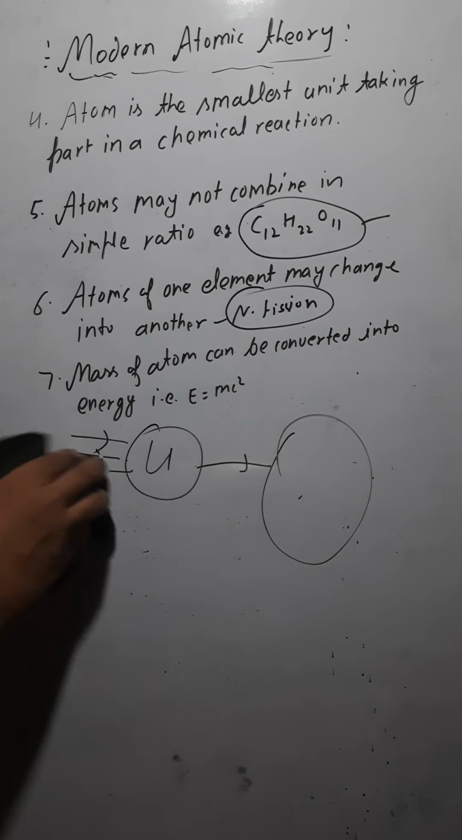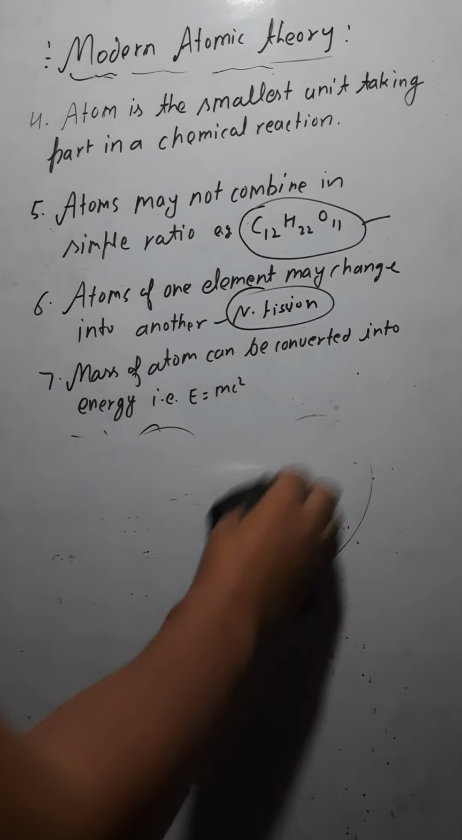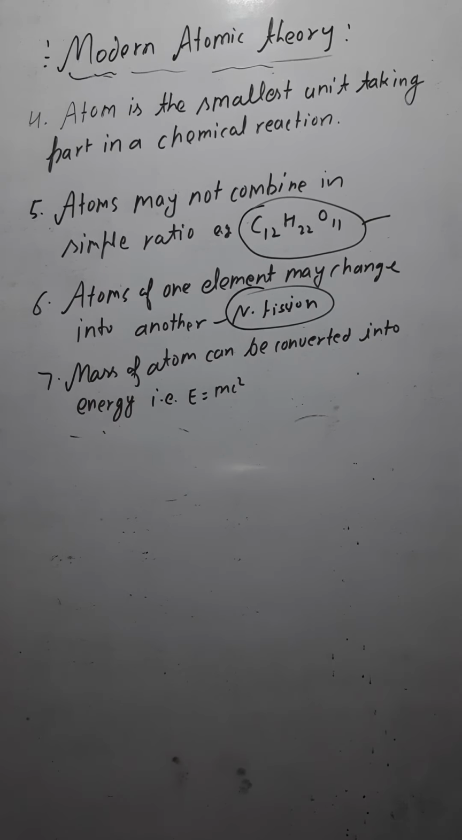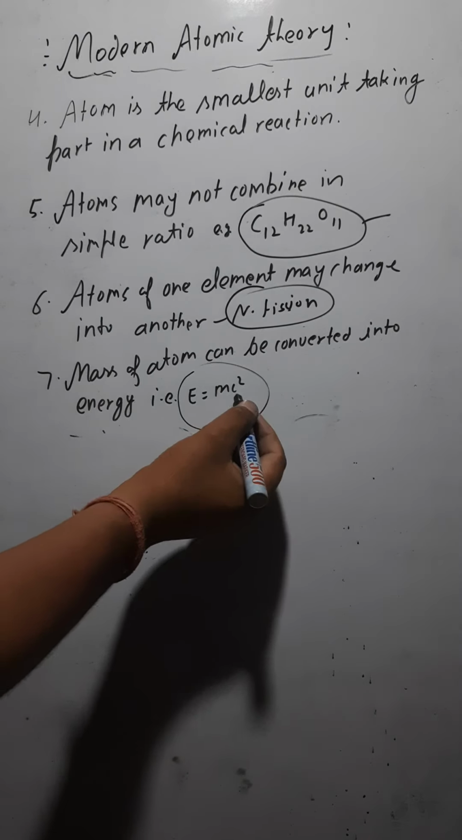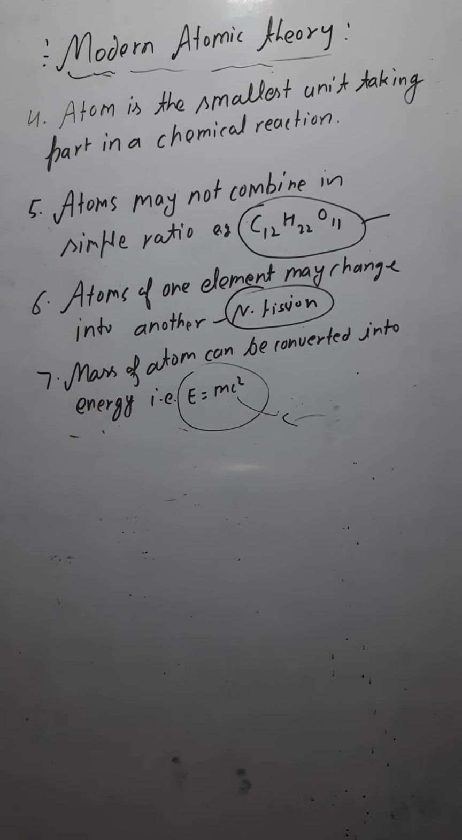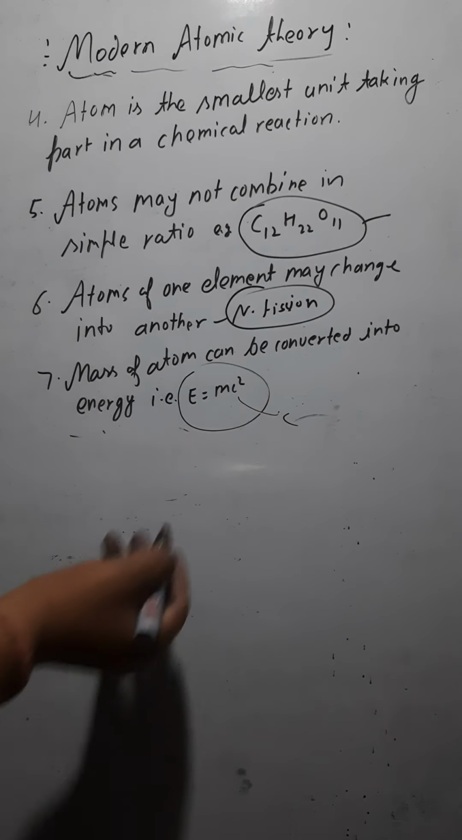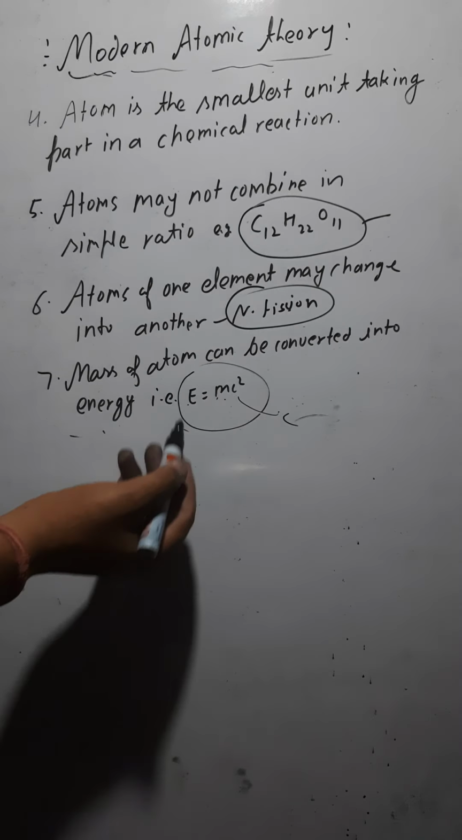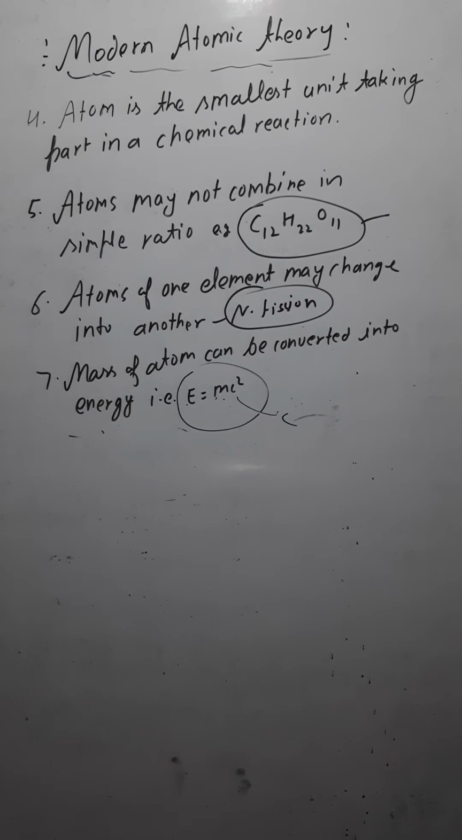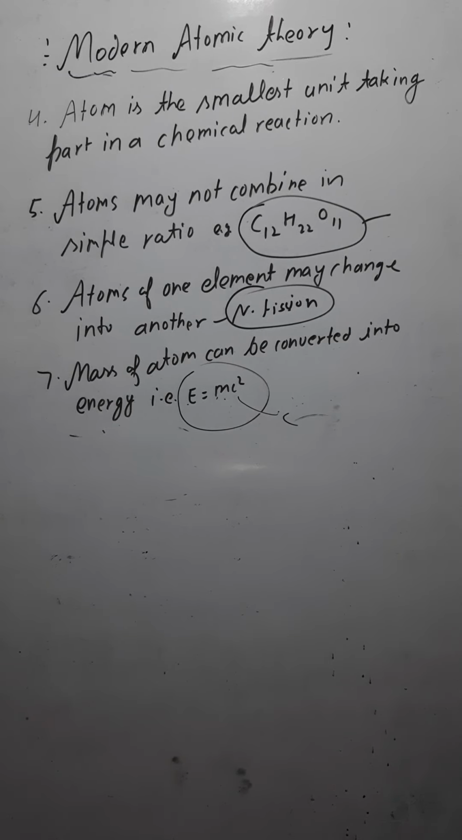And the 7th one is: mass of atom can be converted into energy. If you have mass, this mass can be converted into energy. This was said by Einstein also. Einstein's equation is E equals mc squared. As we know, c, the velocity of light, is fixed. So mass is directly proportional to energy, and mass can be converted into energy. So these are some postulates the modern theory has given. Just note it down.